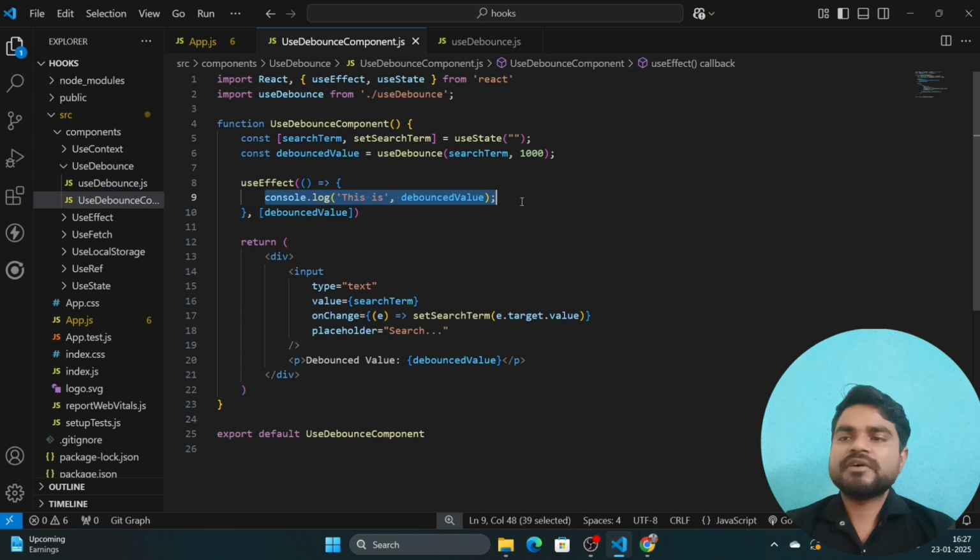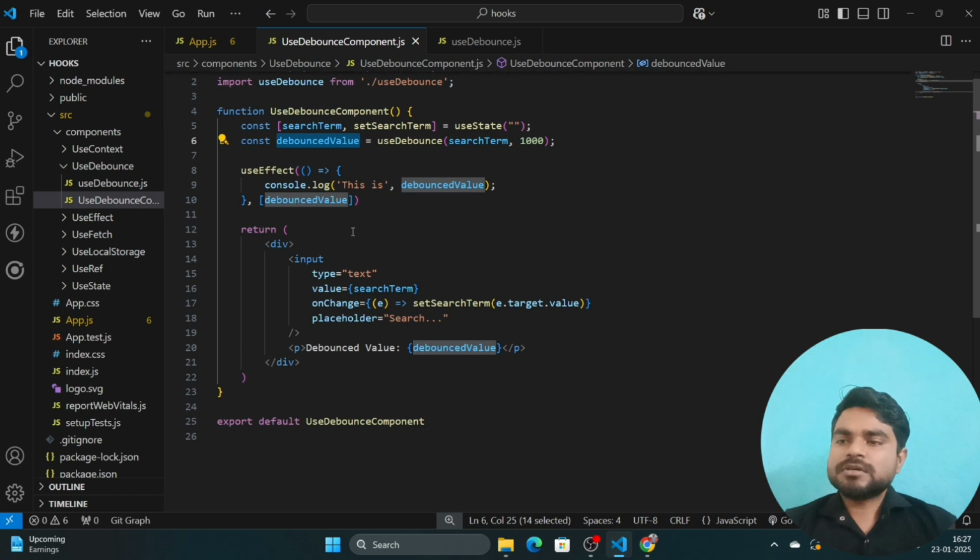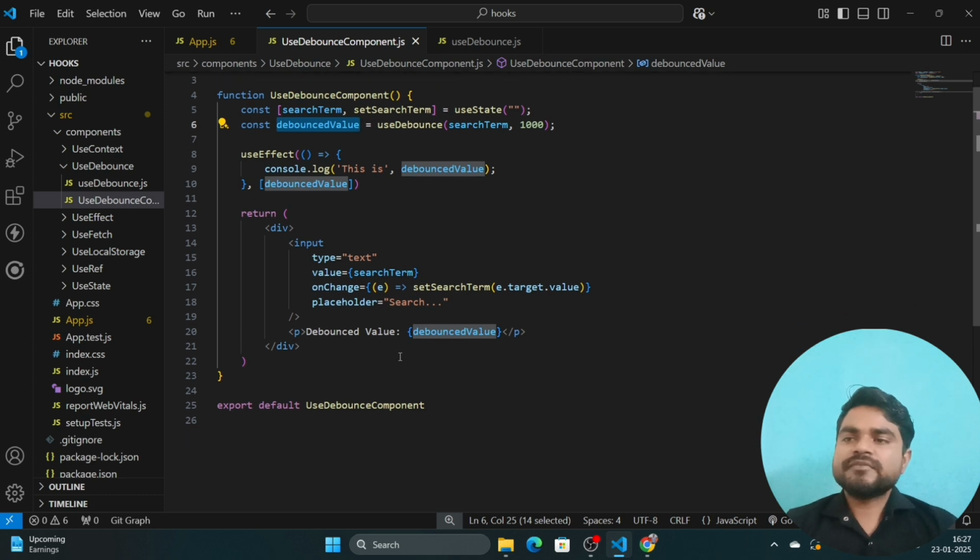The same thing we can do with our API. We can call our API here, and the API will be hit once the new updated debounce value comes from this hook. So this is how we can create a custom hook for debouncing. I hope you are getting what I am trying to explain.